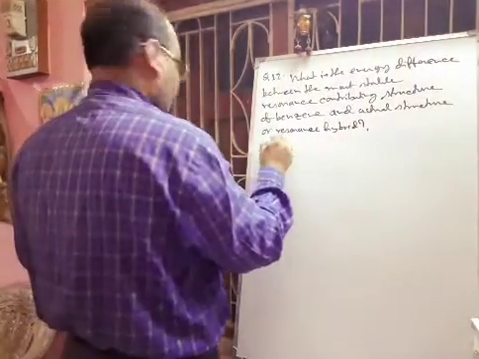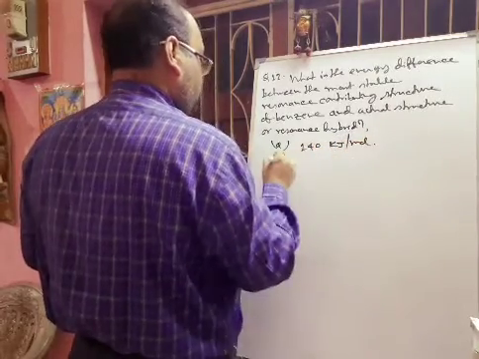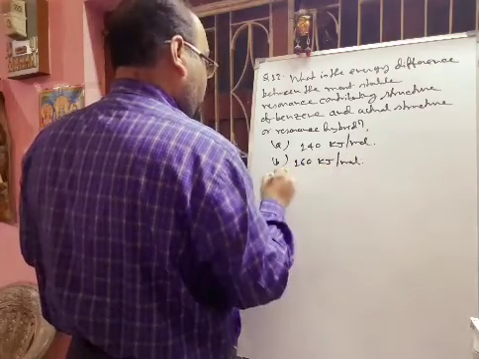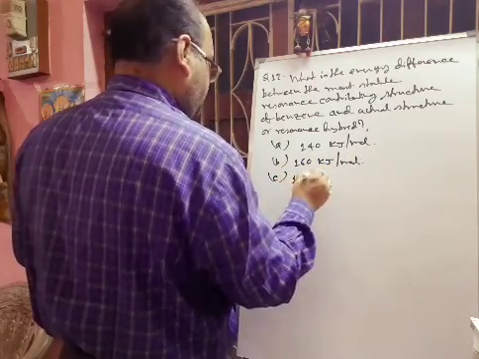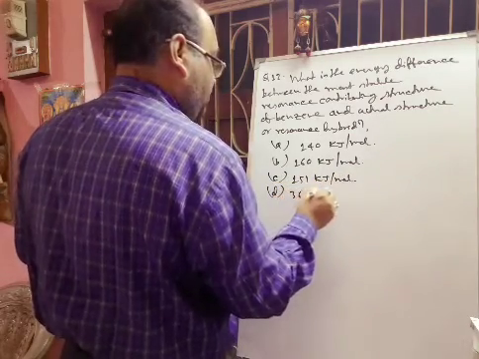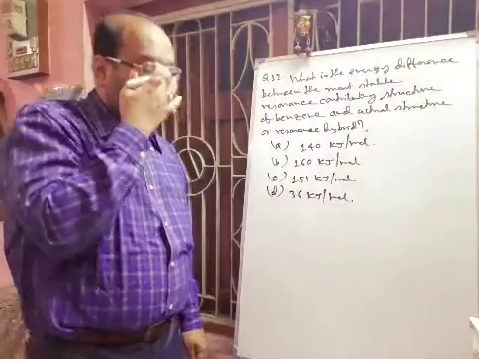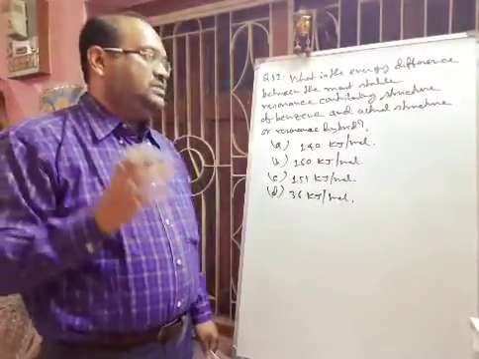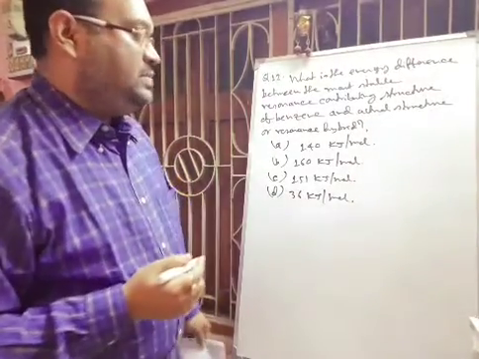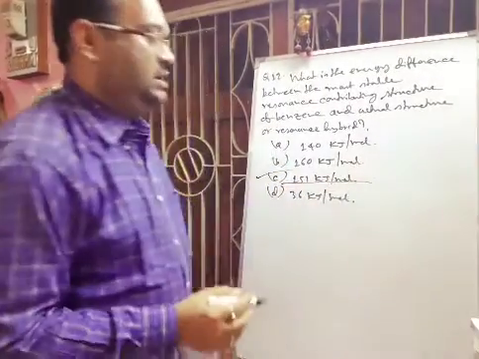Okay, options are given: 140 kilojoule per mole. Option B is given 160 kilojoule per mole. Option C is given 151 kilojoule per mole. Option D is given 36 kilojoule per mole. So here, this is nothing but resonance energy. Resonance energy is the difference between the most stable canonical structure and the resonance hybrid or actual structure. Okay. So in case of benzene, it will be 36 kilocalorie per mole or 151 kilojoule per mole. So this is the correct answer.